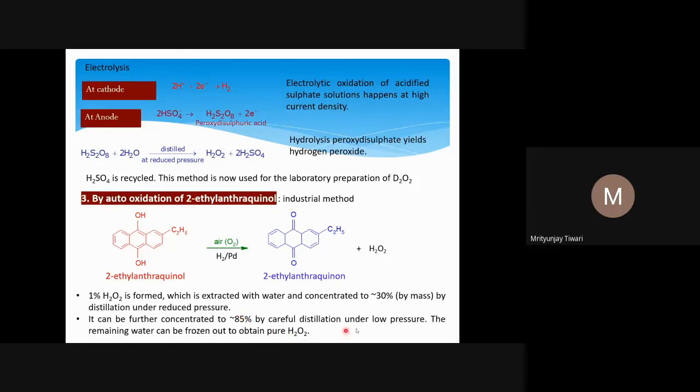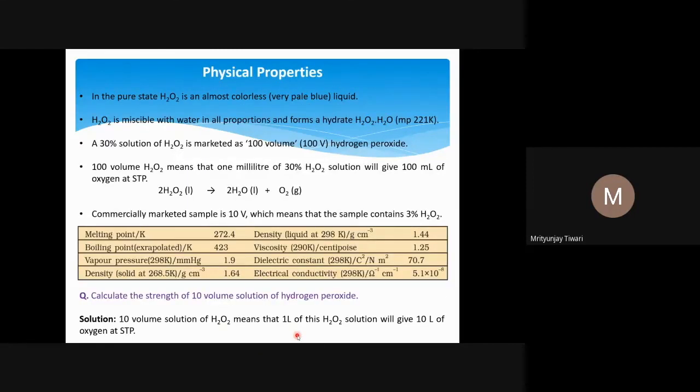But if you want to obtain pure H2O2, then you have to freeze out this 85% H2O2 solution. While doing that, after careful distillation, the remaining water can be frozen out to obtain pure H2O2. So water will be frozen out to give pure H2O2.